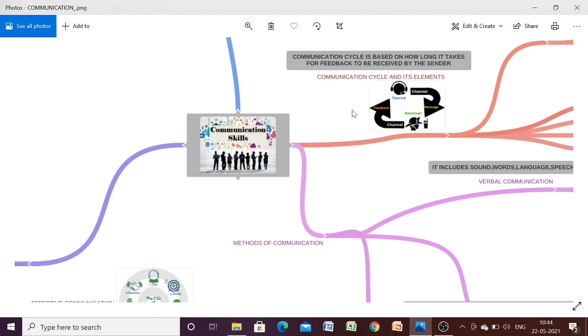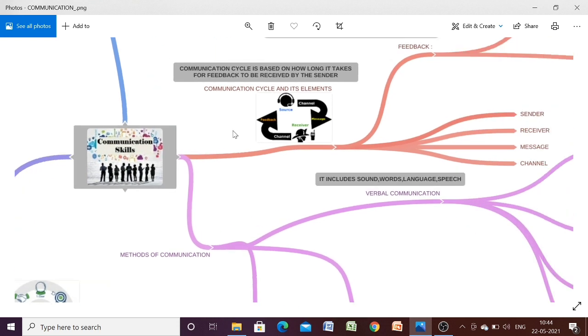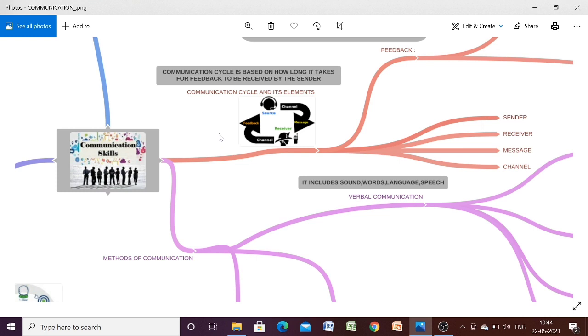Dear students, what do you mean by communication cycle? When will we say that a cycle has been completed? The communication cycle is based on how long it takes for feedback to be received by the sender. It means that sending a message alone is not a communication cycle. It also includes getting the feedback from the receiver back to the sender. Only then can we say that one communication cycle has been completed.